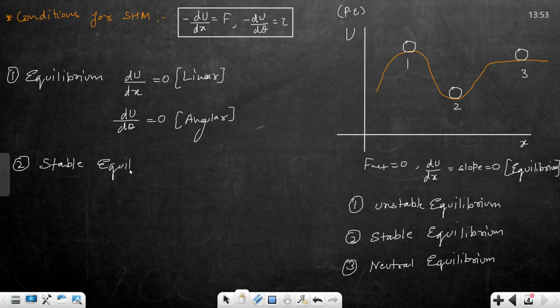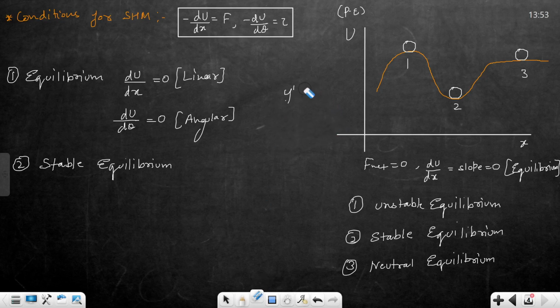One thing you remember: in maxima and minima we have covered that for both maxima and minima, y dash must be 0, and for maxima y double dash should be negative, and y double dash should be positive for minima. Do you remember? Awesome.